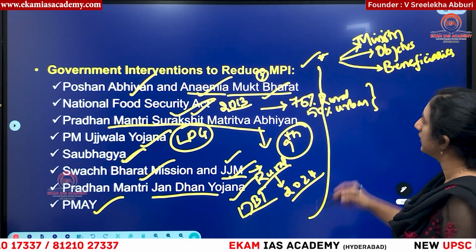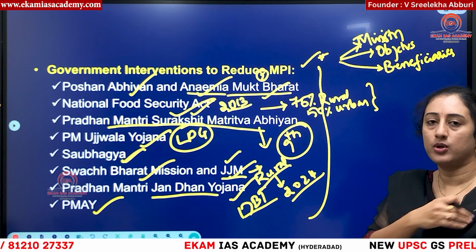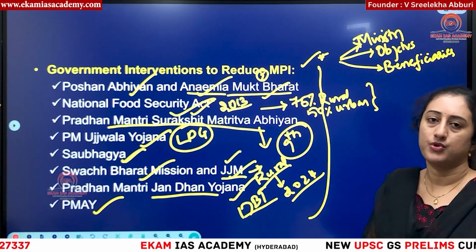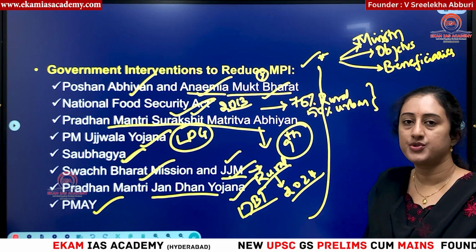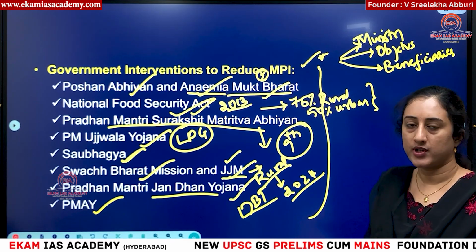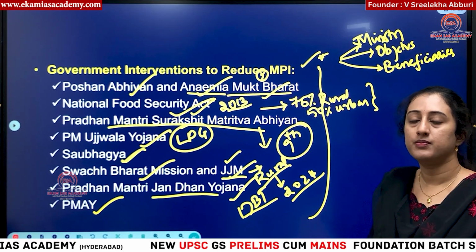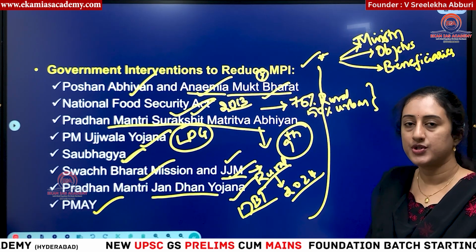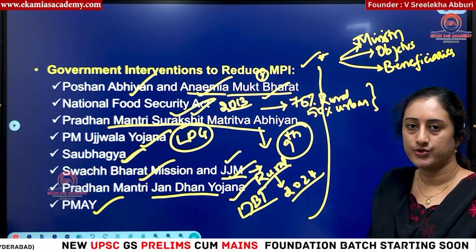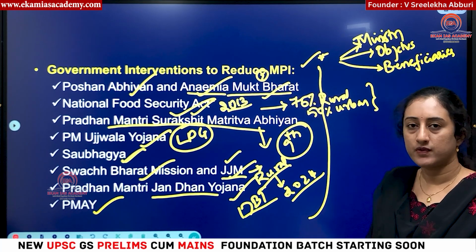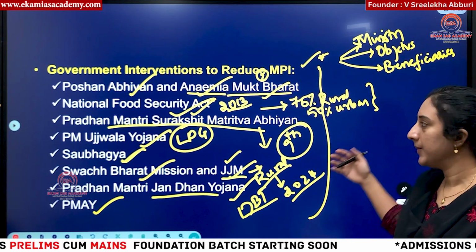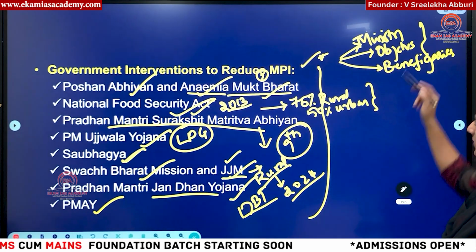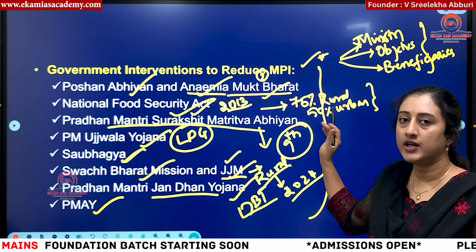Whenever you're writing about any problem, economic problem or environmental problem or social problem, political problem, you have to suggest measures because you are going to become some bureaucrats, right? Whenever there is a problem, the bureaucrat has to show solutions. So UPSC or another PCS also, they will be expecting solutions from you people. So you have to give solutions in form of these. So these 3 things have to be taken care of when you're reading any scheme.